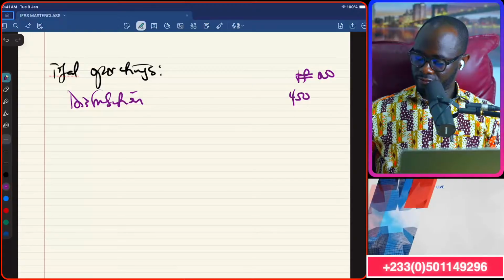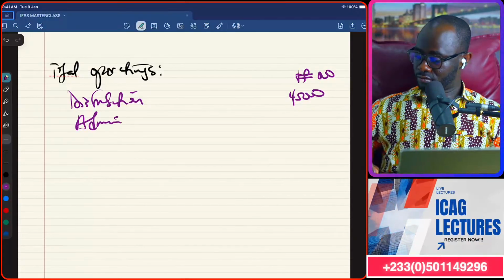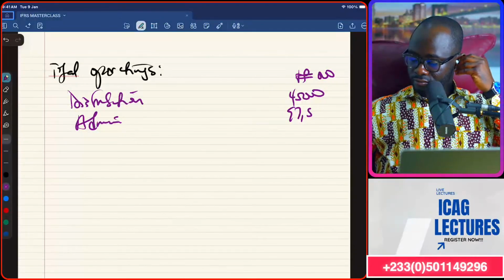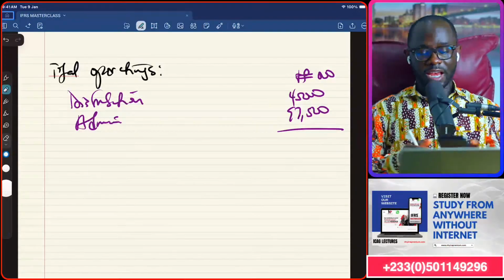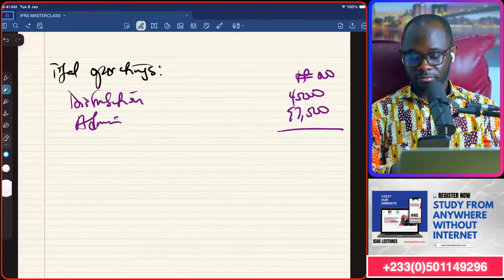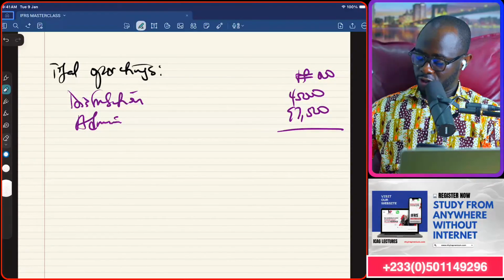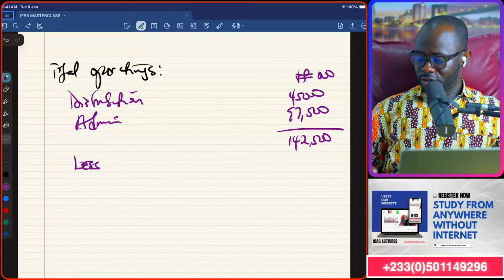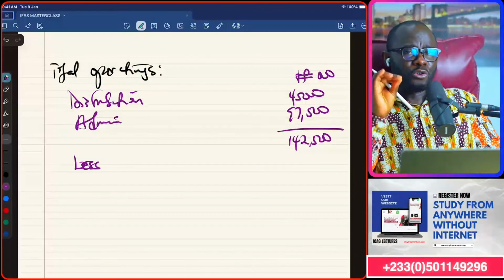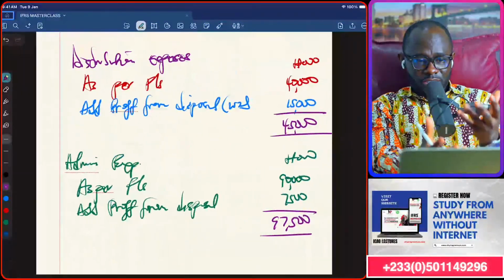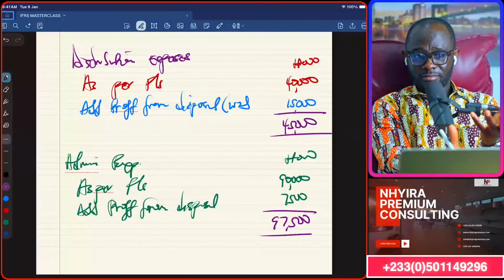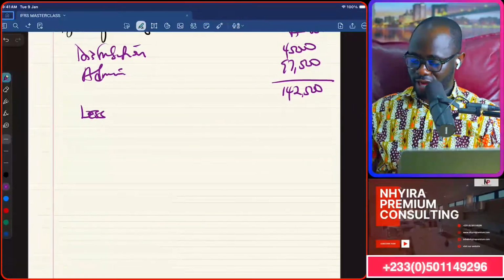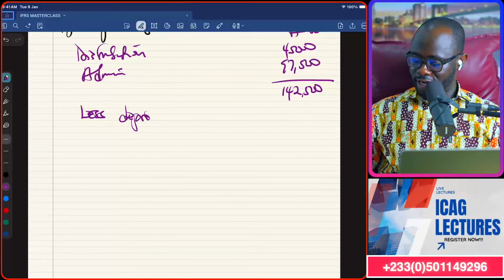Okay. Admin. How much was it? 97,500. So what do we have? Then we can less the depreciation from it. 142,500. We less depreciation because depreciation is a non-cash item. Again, you are in the cash flow statement, so remember the basis of the adjustment we are making. We less depreciation for the year because it was included in arriving at this total.